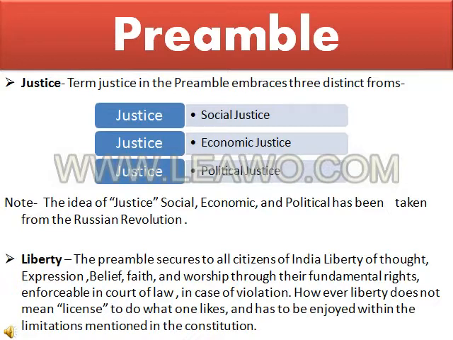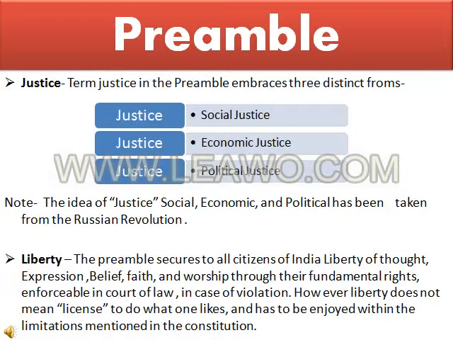The last one is political justice. Political justice implies that all citizens should have equal political rights, equal access to political offices, and equal voice in the government. It means any individual is free to fight and contest the elections. Here is a note, a very important point: the idea of justice, social, economic, and political, has been taken from the Russian Revolution. Okay, right. The next word is liberty. The preamble secures to all citizens of India liberty of thought, expression, belief, faith, and worship through their fundamental rights, enforceable in a court of law.